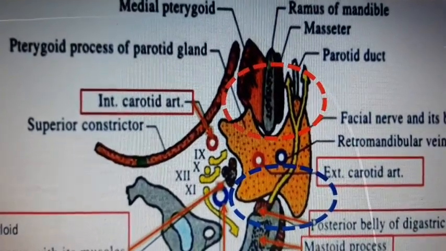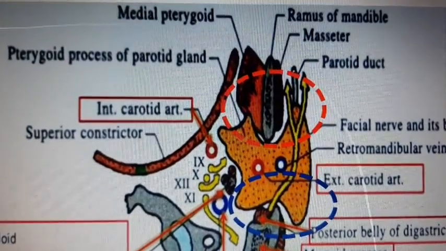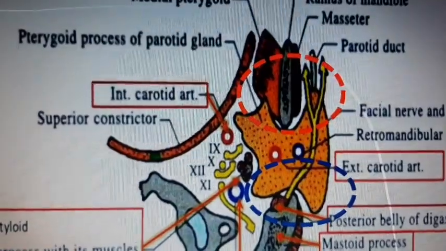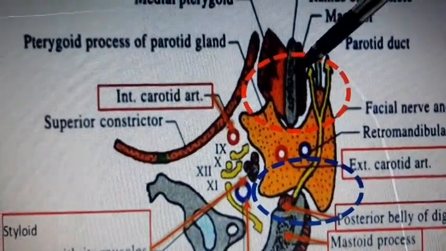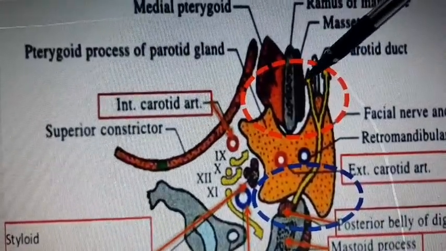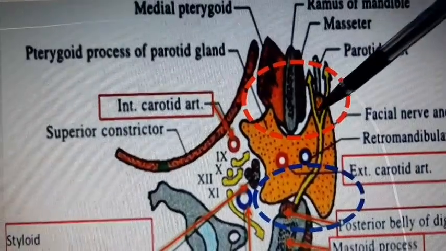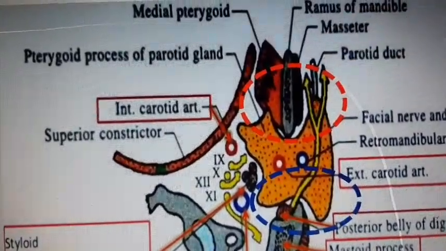This red circle represents the anteromedial surface, in which you can see the ramus of the mandible. This is the ramus of the mandible, this is medial pterygoid muscle, and this is masseter muscle, and these are the five emerging nerves of facial nerve.